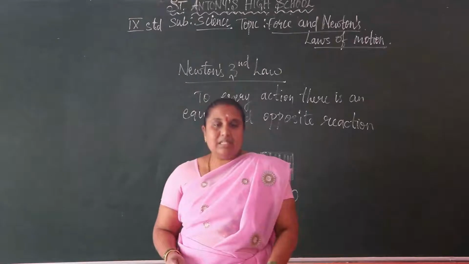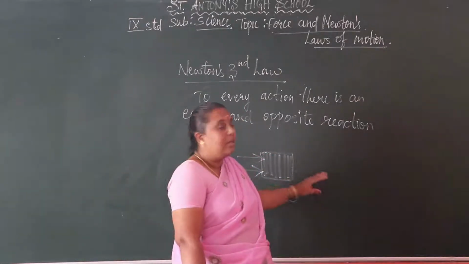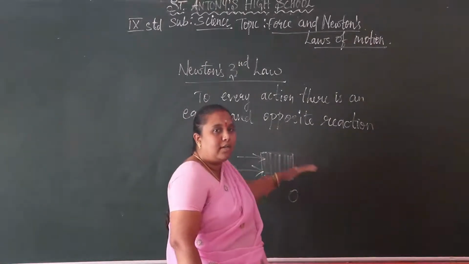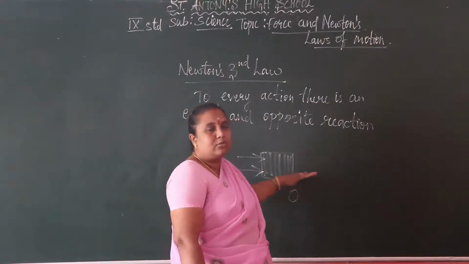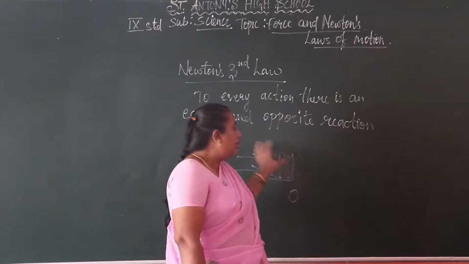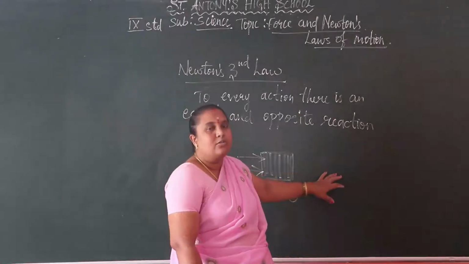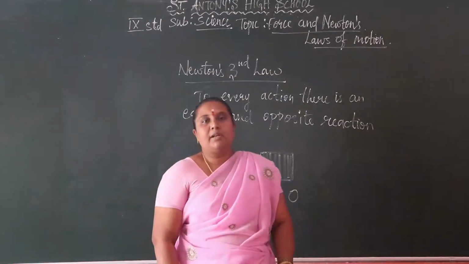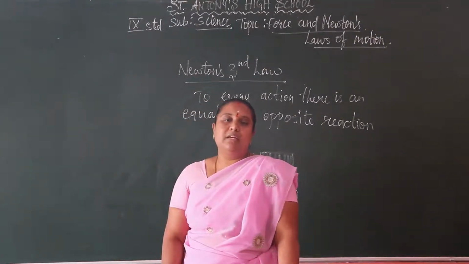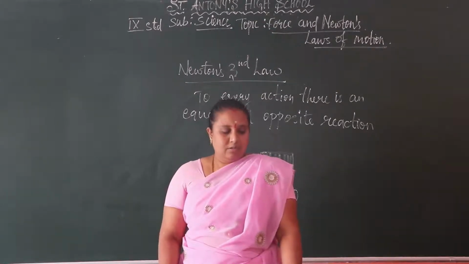So this is initial momentum only. There is no final momentum. When more than two forces are applying on an object and there is no resultant force in the opposite direction, the resultant force is 0. So there is initial velocity only, no final velocity. Therefore, the total momentum before collision is equal to the total momentum after collision by the law of conservation of momentum.